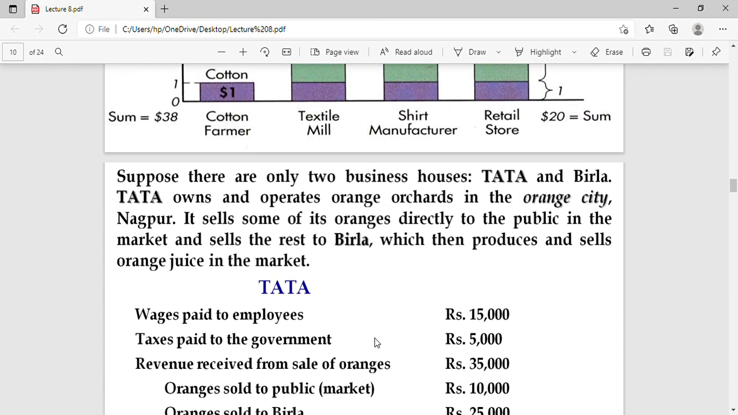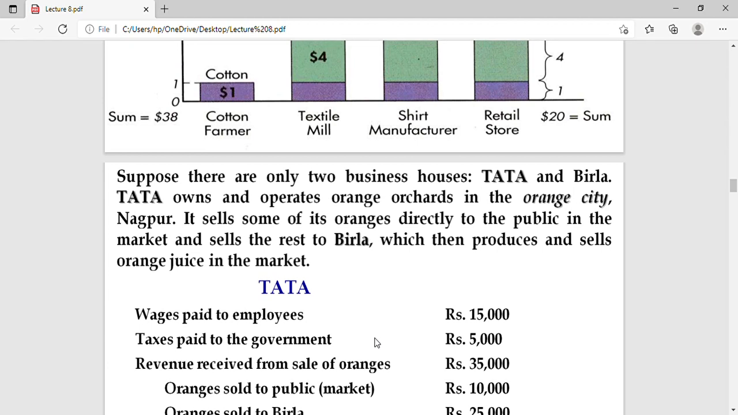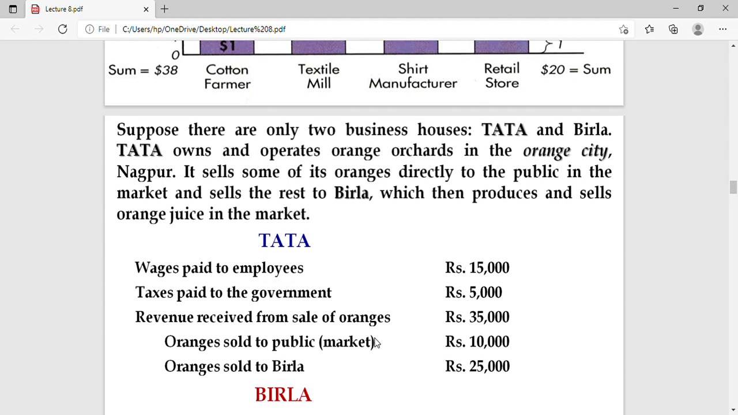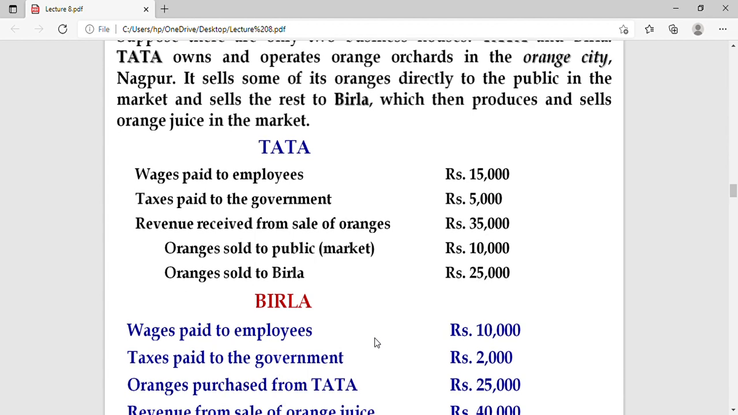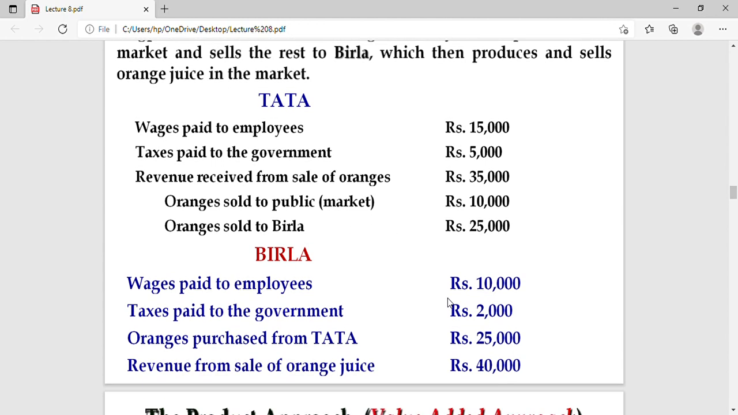Suppose that there are only two business houses, Tata and Birla. Tata owns and operates orange orchards in Orange City, Nagpur. It sells oranges directly to the public in the market and sells the rest to Birla, which then produces and sells orange juice in the market. For Tata, wages paid to the employees are 15,000, taxes paid to the government are 5,000, revenue received from the sales of oranges is 35,000, oranges sold to the public are 10,000, and oranges sold to Birla are 25,000.